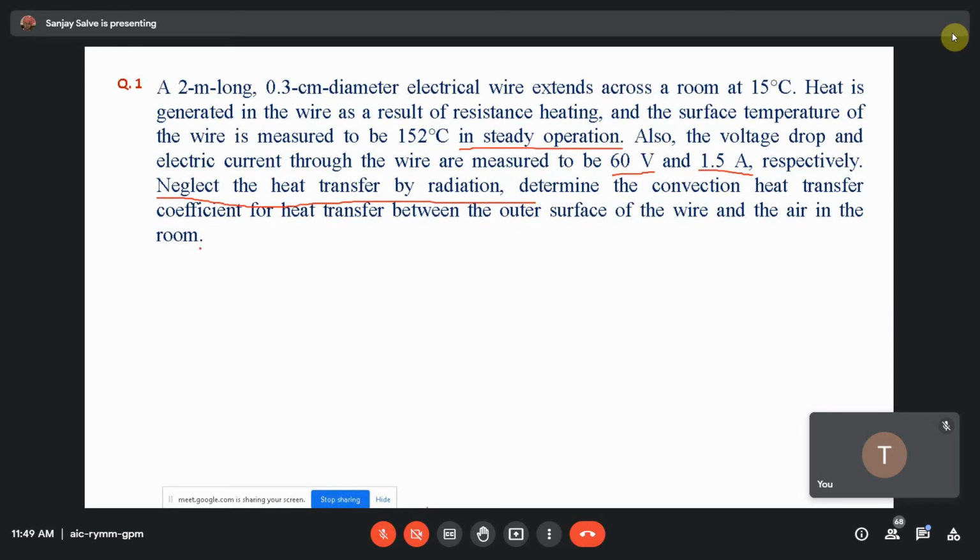Determine the convection heat transfer coefficient for heat transfer between the outer surface of the wire and the air in the room. All of you read the problem at least 2 times. Not only for this, for any numerical, before going to solve that numerical, you have to read that problem at least 2 times, maximum 3-4 times, until you understand it clearly. Once you know the problem, then and only then can an effective solution be produced.